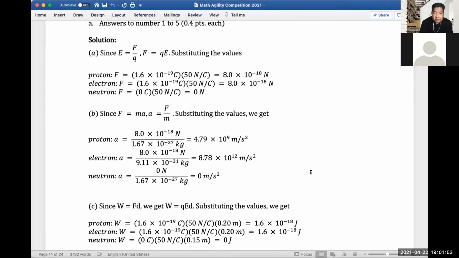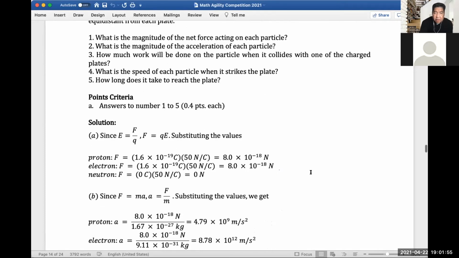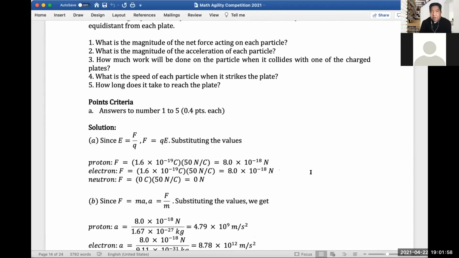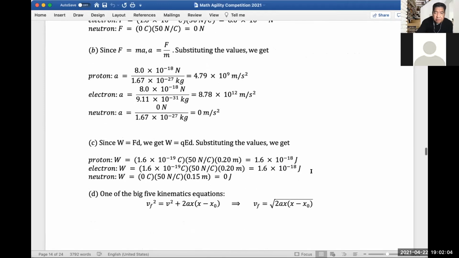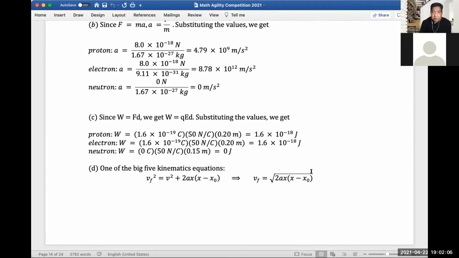Okay, so the third question should be about work. How much work will be done on the particle when it collides with one of the charged plates? So let's compute for letter C. We know the equation W is force times distance, right, for work, or since force is actually charge times the electric field times the distance.